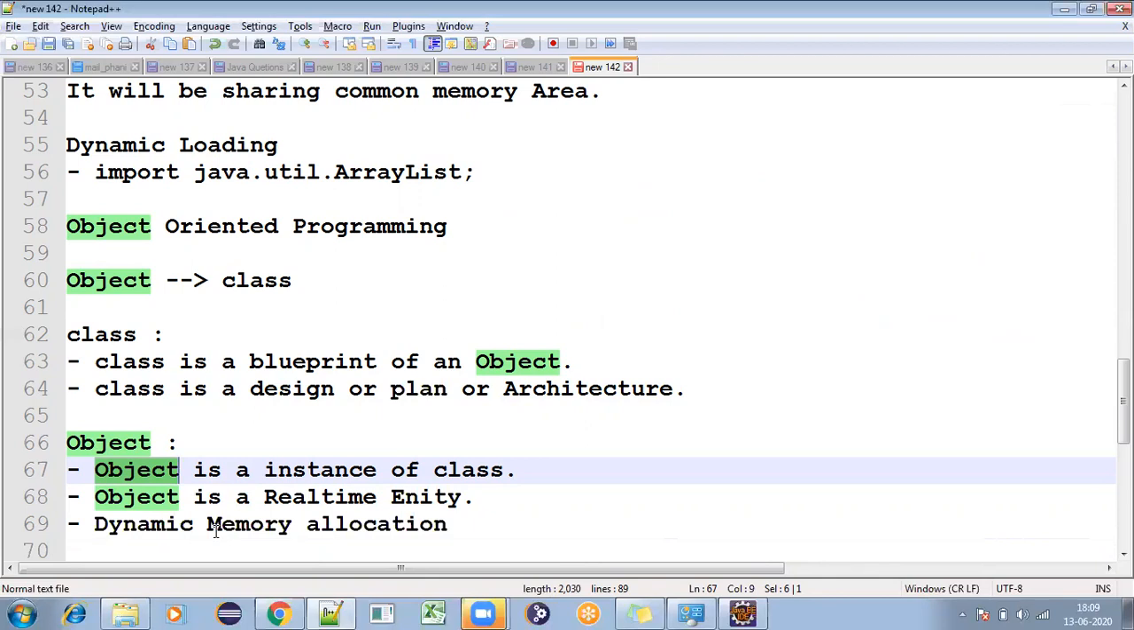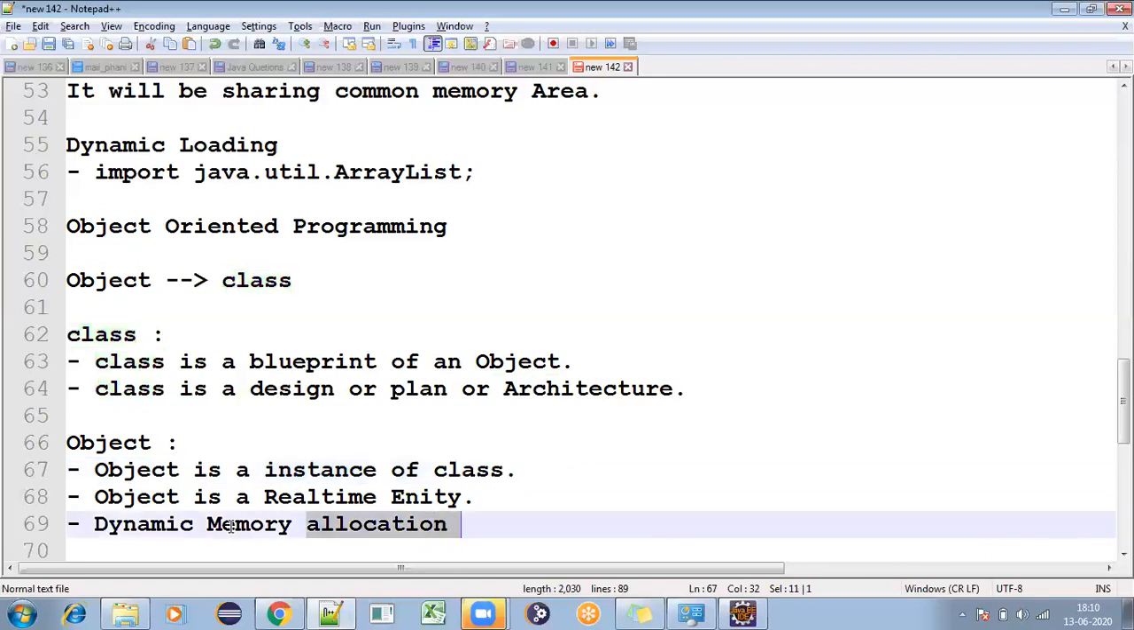So then what is exactly the meaning of instance? Instance is an example or occurrence of something. So an object is an example of this particular class. In the class I am showing something like on paper, but for this paper, this is the real example. That is the intention of instance. Instance means just like an example, so an object is an example of your class. An object is a real-time entity, and it allocates memory dynamically.